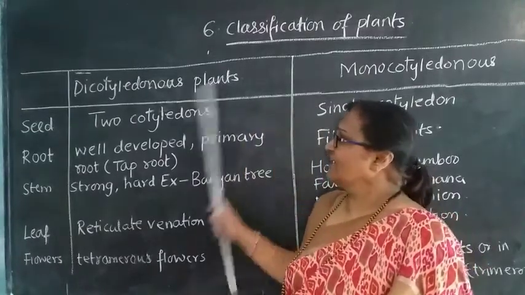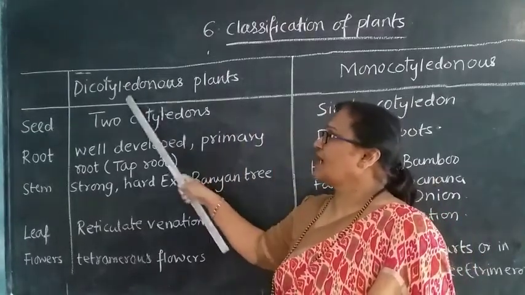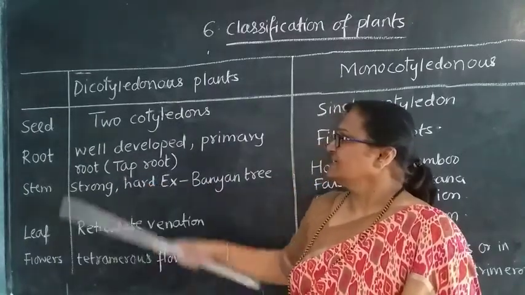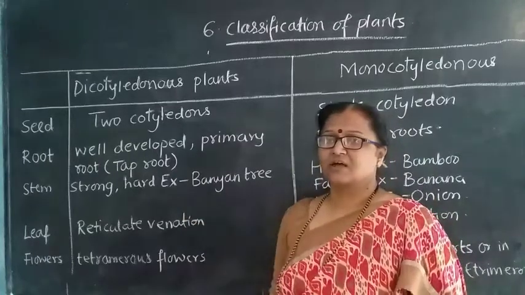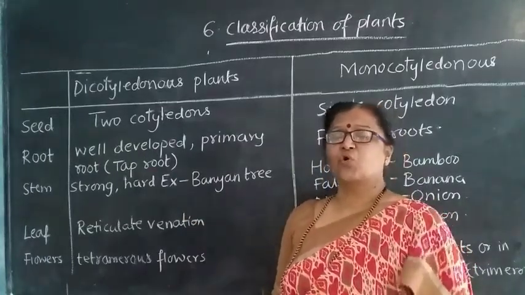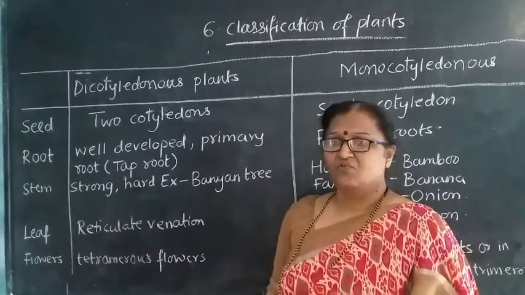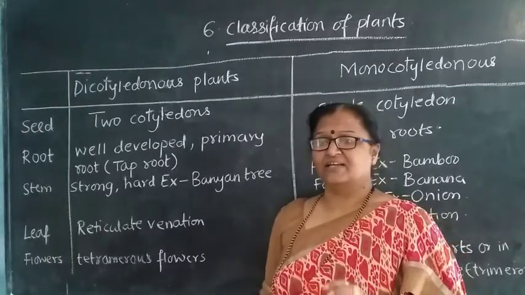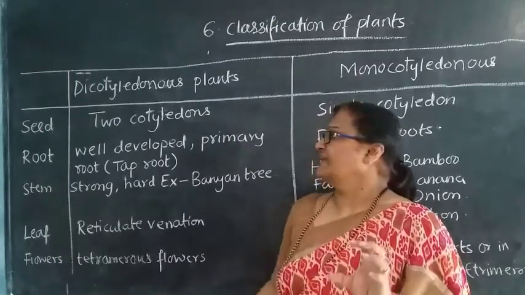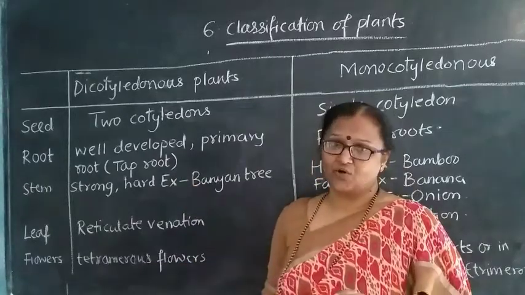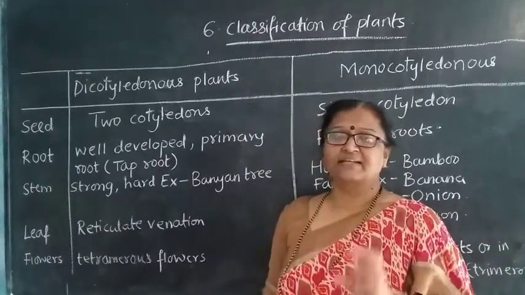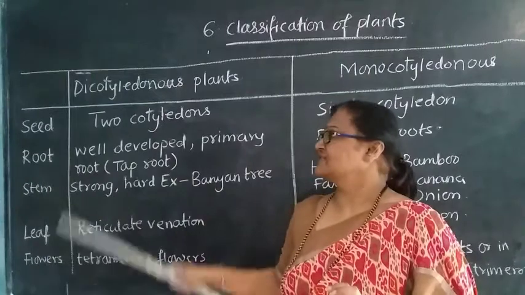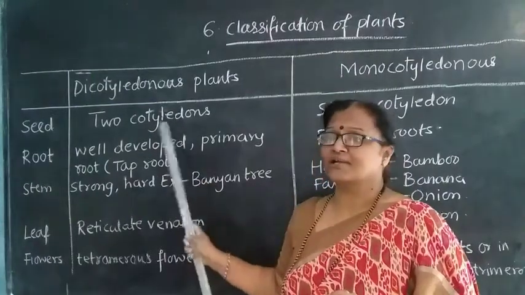So first here we are going to see the dicotyledonous plants. In that you may see the seeds are bearing two cotyledons. How can we detect that? We have to soak these seeds in water for 8 to 10 hours. And if the seeds are divided into two halves, that means they belong to dicotyledonous. So this is the activity that you have to do. So the seeds of dicotyledonous or dicots contain two cotyledons.